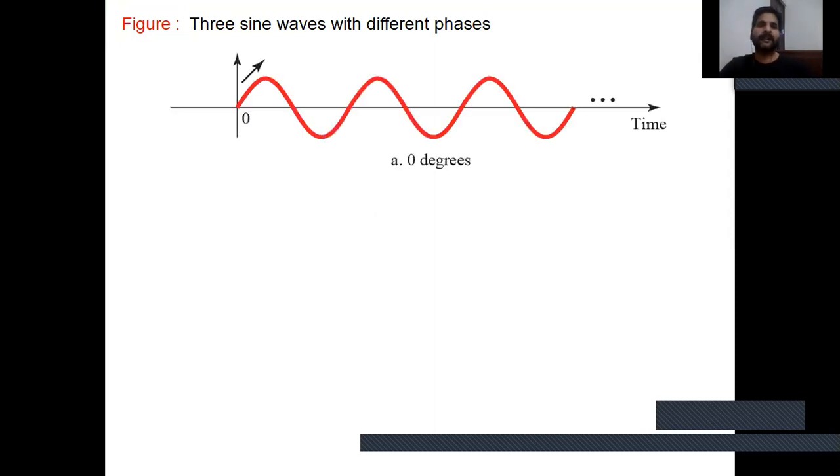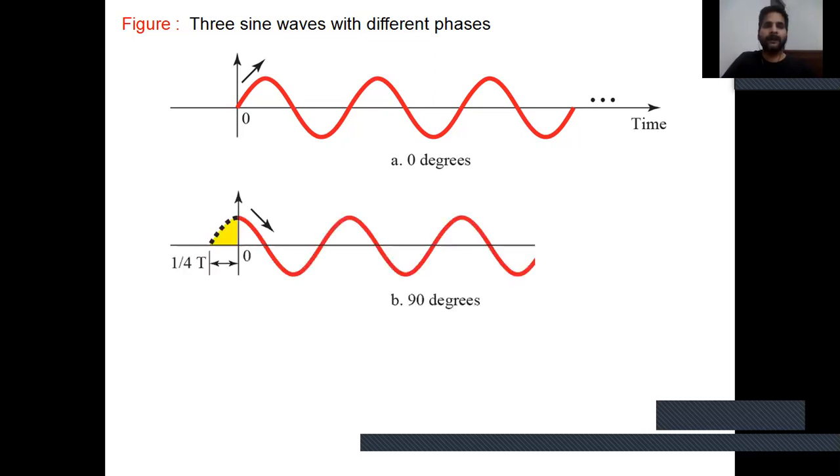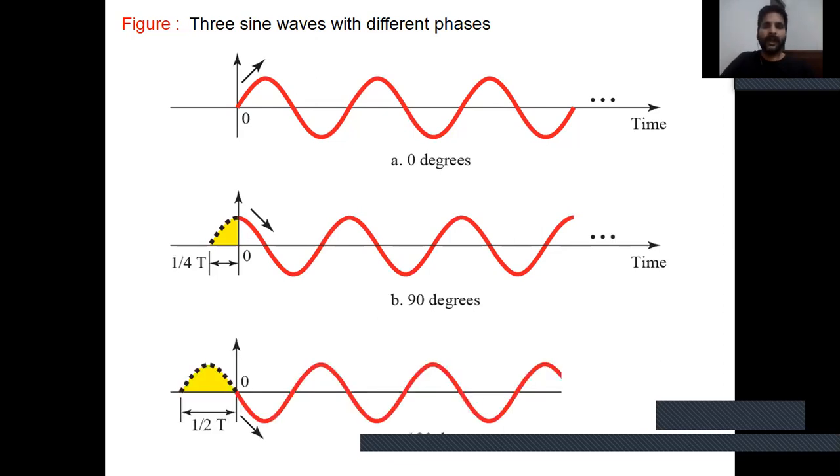The wave signal of 0 degree, because the signal starts from zero. Now the next wave signal is 90 degree. The phase is 90 degree because the signal starts from this perpendicular point here. And this phase signal starts from the negative phase of 0, so the phase is equal to 180 degree. So, three sine waves with different phases.